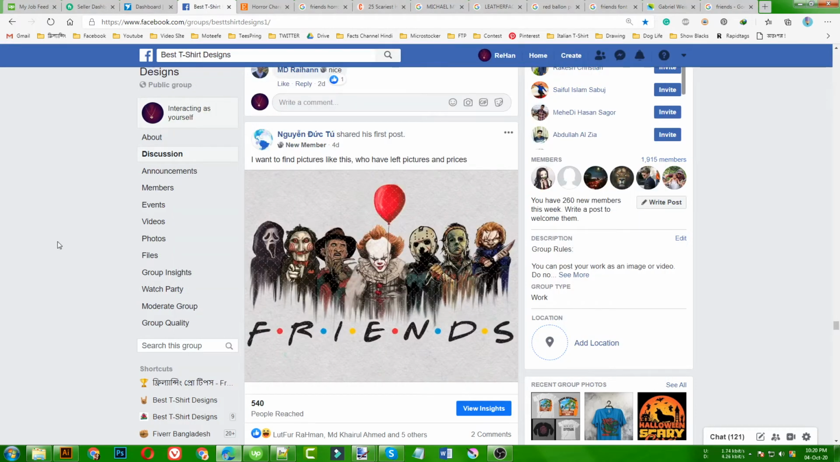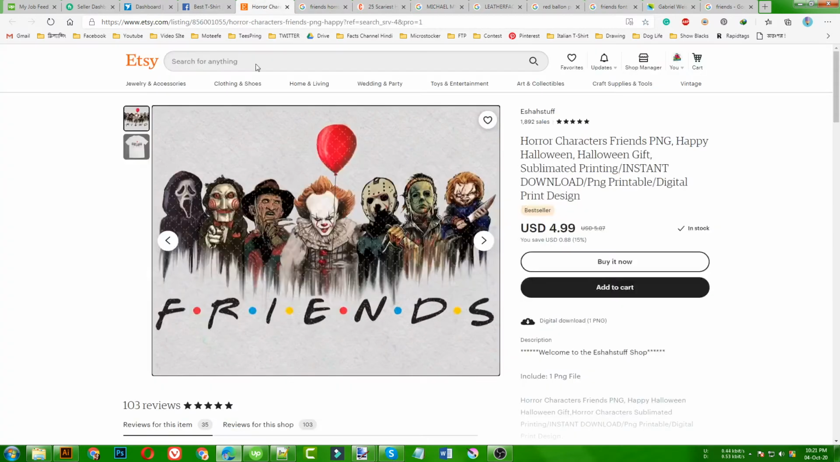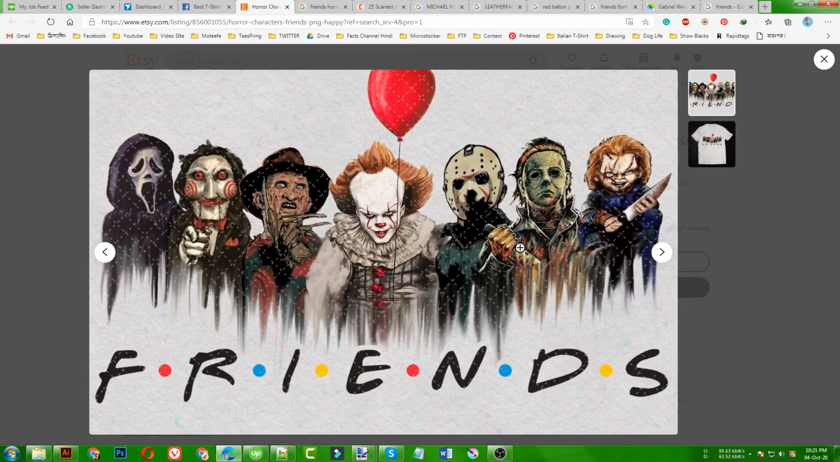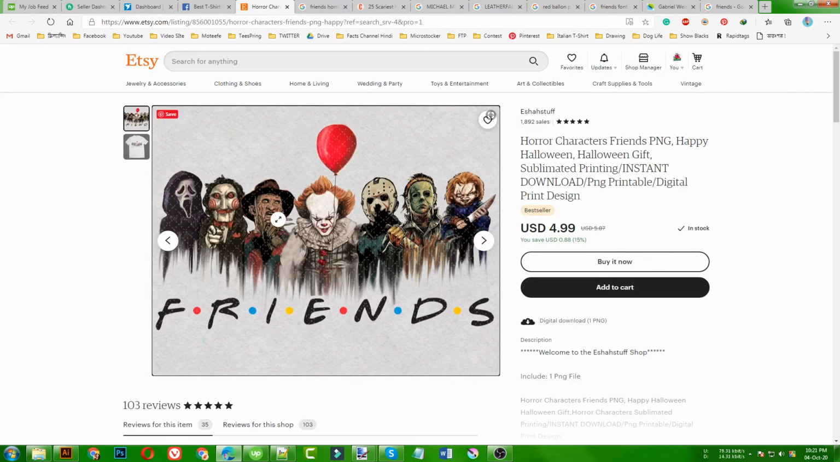Hello everyone. Today I am going to make very different designs like this one. This was a request on how to find this kind of images. These are actually premium drawings. As you can see, these are drawing works, but as we are not artists, we are not going to do it in this way, but we can do this in our way.